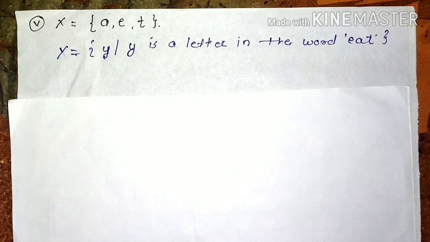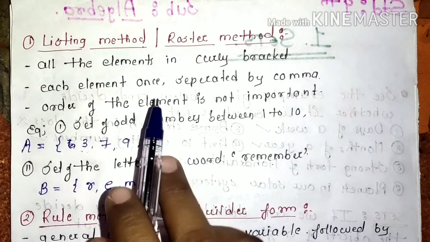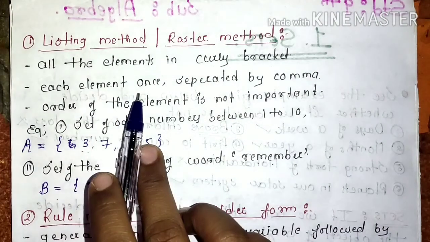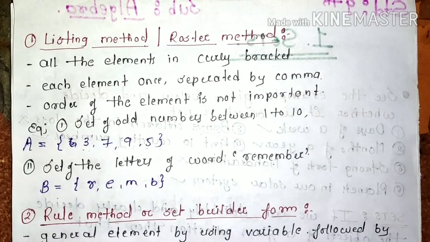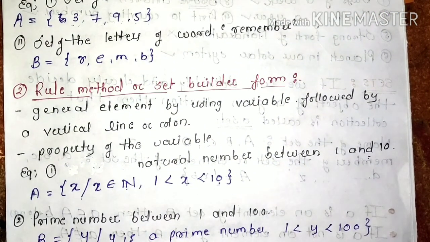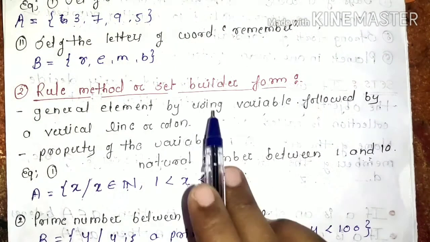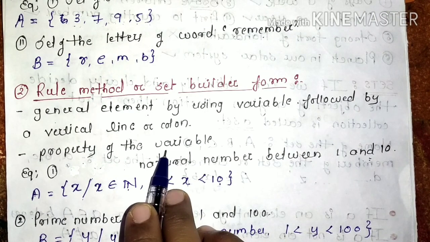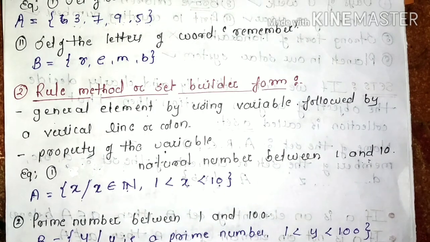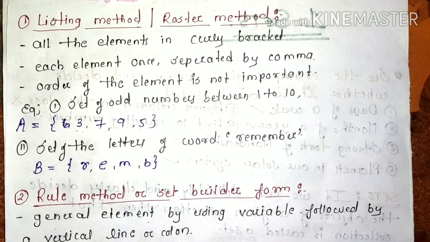I hope you understand both the methods. First one is listing method and second one is rule method. In the listing method, we have to write all the elements in a curly bracket. Each element should be written once, separated by commas, and order of the elements does not matter. And in the second method, rule method में क्या करना है? We have to write general element by using the variable, which is followed by the vertical line, and the property of the variable should be written. Okay, मतलब rule method में important क्या है? Property of the variables. And listing method में what is important कि हर एक element should be separated by the commas and all the elements should be written once.